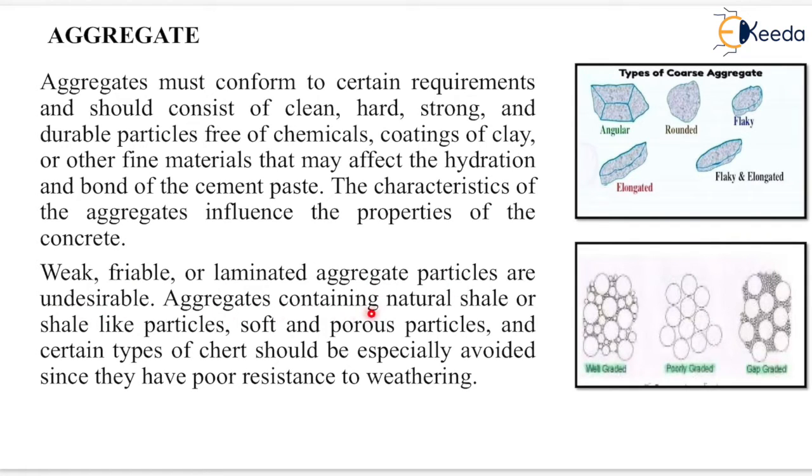Aggregates containing natural shale or shale-like particles, soft and porous particles and certain types of chert should be especially avoided since they have poor resistance to weathering. Now types of coarse aggregate are shown here: angular, rounded, flaky, elongated, flaky and elongated. This is an example of well graded aggregate, this is an example of poorly graded aggregate, and this is an example of gap graded aggregate.